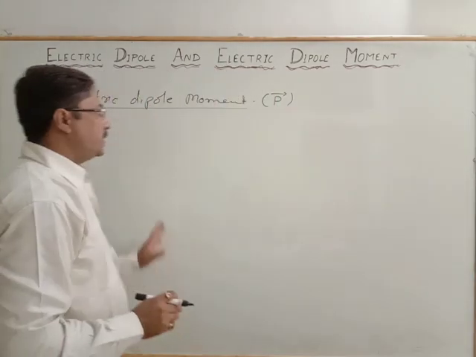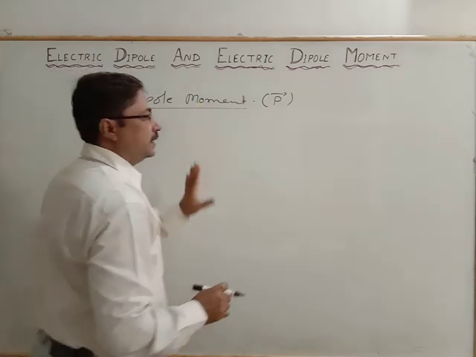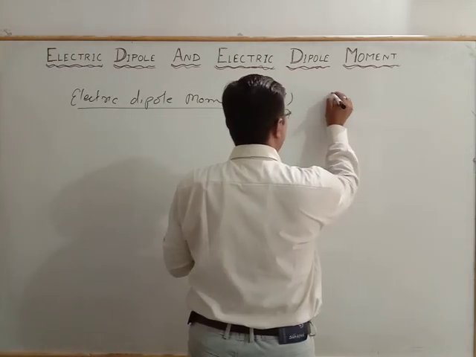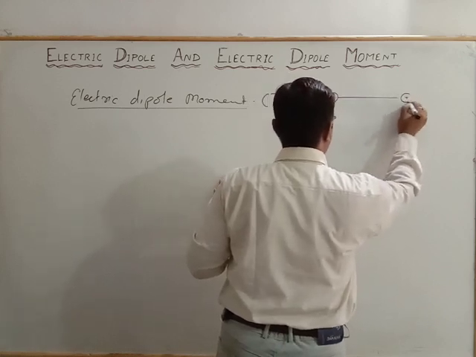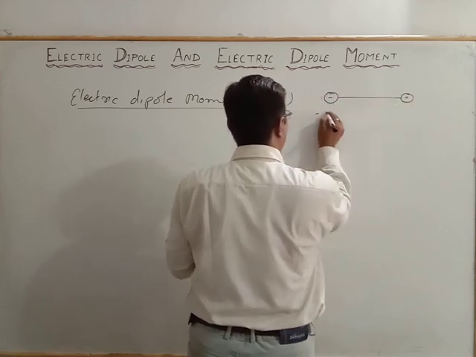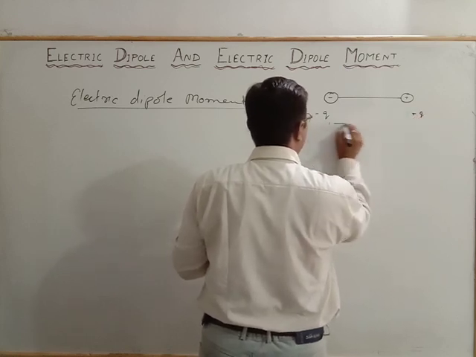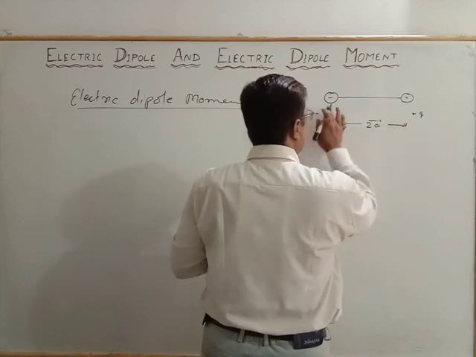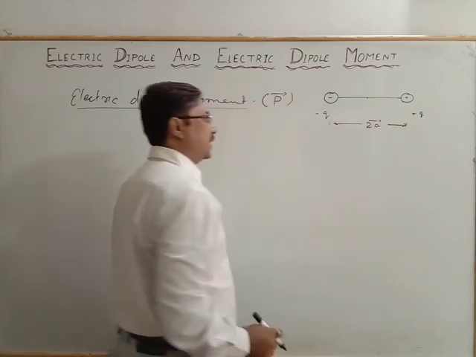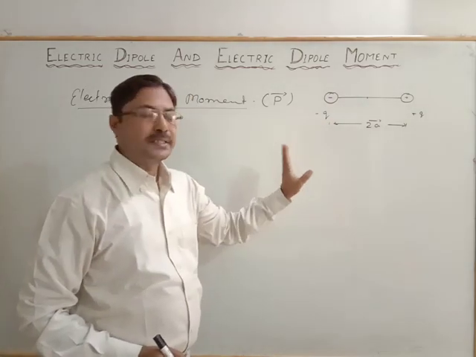Now, first of all, what is the electric dipole moment? We have seen that the dipole consists of two charges, one negative and another positive of the same value, q and plus q, and they have a separation of the 2a vector between the two charges, and this system is the electric dipole.